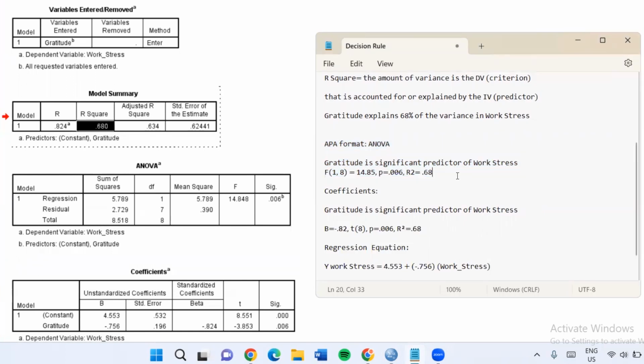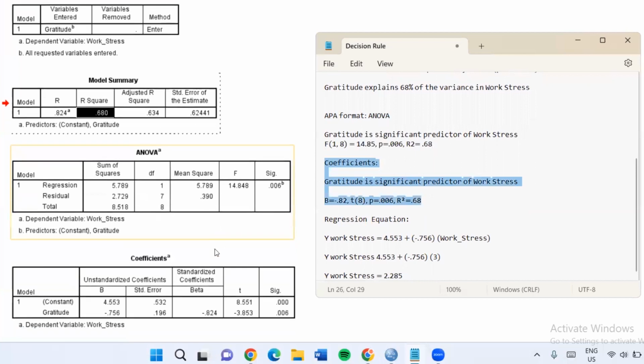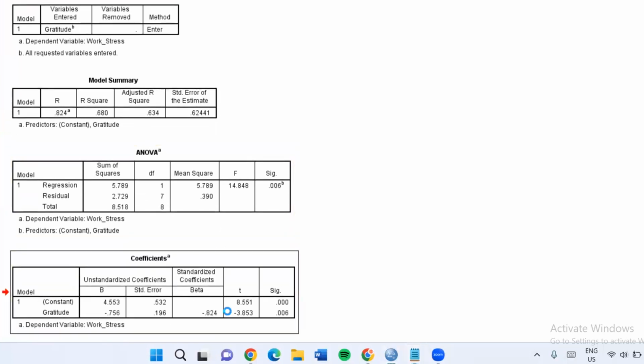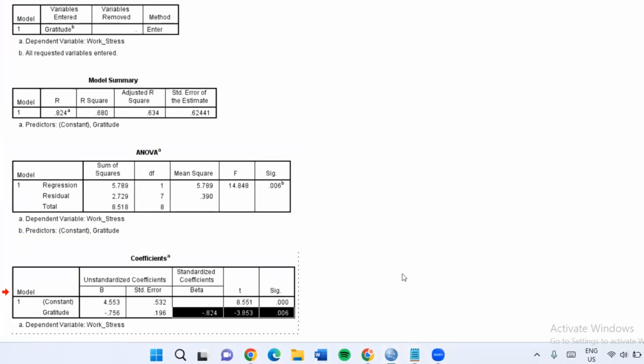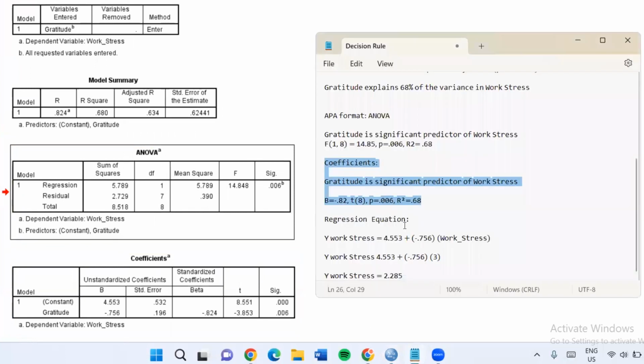Then we would proceed to the APA format using the coefficients table. We would want to highlight the three values that are highlighted on the screen. That is the beta coefficient, which is equal to negative 0.82, a t-value of 7 equal to negative 3.85. We got the value of 7 by n minus 2, which is 9 minus 2, and our p equals 0.006.